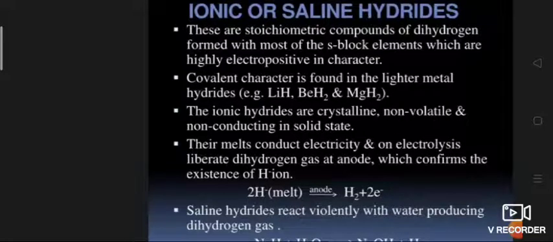So, ionic hydrides are crystalline, non-volatile, non-conducting in solid state. Their melts conduct electricity. On electrolysis, they liberate dihydrogen gas at the anode, which confirms the existence of H minus ion.